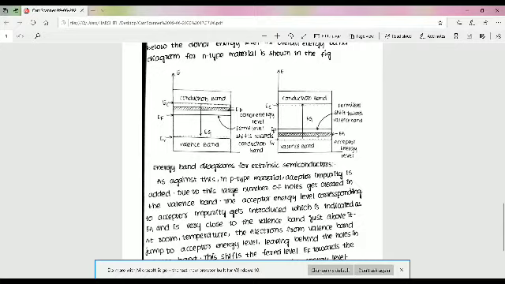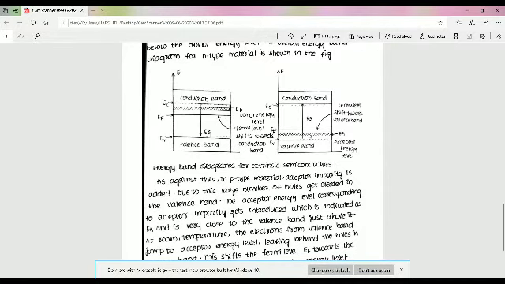The overall energy band diagram for P-type material. This is the N-type material and this is the P-type material. In N-type material, electrons are the majority carriers and holes are the minority carriers. More free electrons are in the conduction band. This is the donor energy level, just below the conduction band. With more electrons, EF is shifted towards the conduction band, just below the donor energy level.